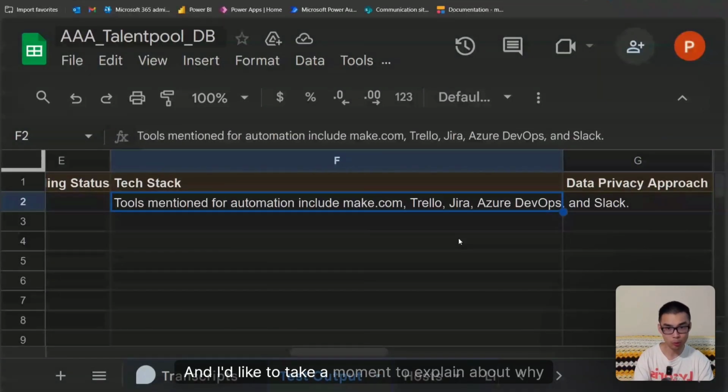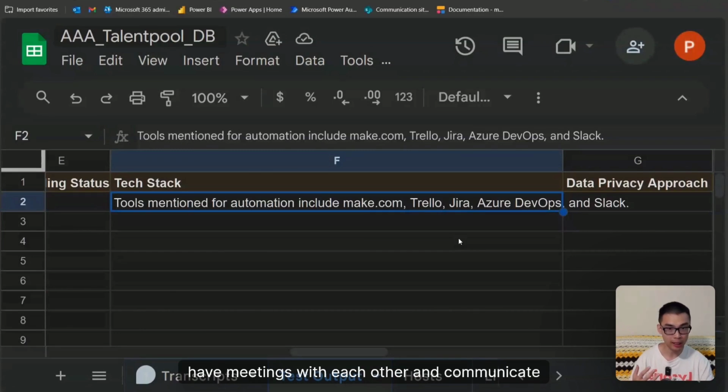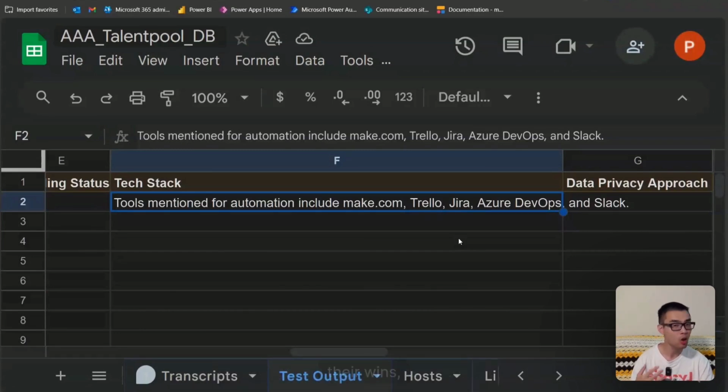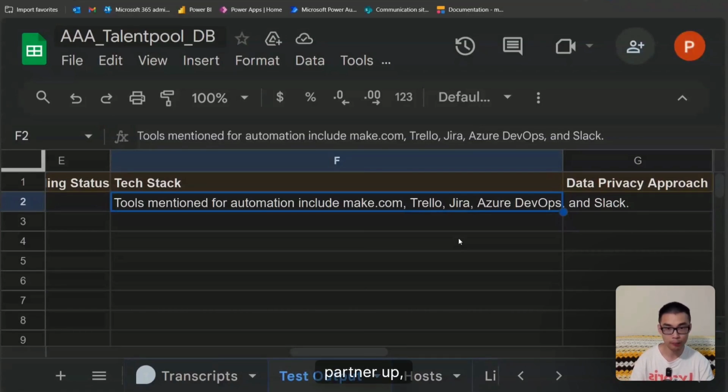And I'd like to take a moment to explain why we're doing this project. Remember, this is meant to encourage community members to have meetings with each other and communicate their challenges, their wins, what they're struggling with, and what they want to accomplish. The road of entrepreneurship can be very lonely, and we want to encourage everyone to find partners, partner up, and together we can all grow and feel like we belong. That is the mission. That is the vision for this project.